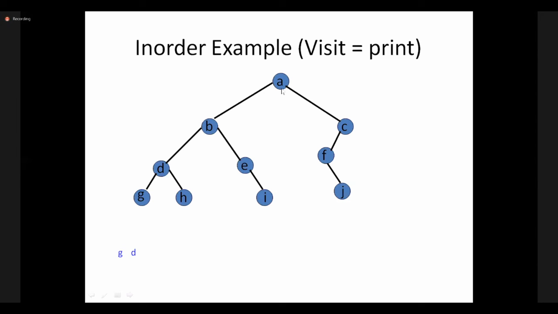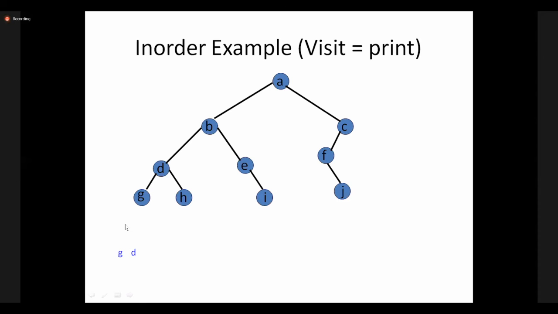So coming here, first I started with A, but I should not visit root first. I should visit left first. Then I'm going to the left part of A. It is B. Again, B is my root, so I should not print B here. I should go to the left part of B. Is there any left element? Yes, D is there, and D is also root now here. So I should not print D here. I'll go to the left part of D, which is G. Is there any left child for G?